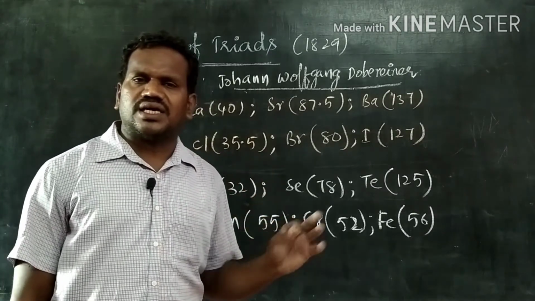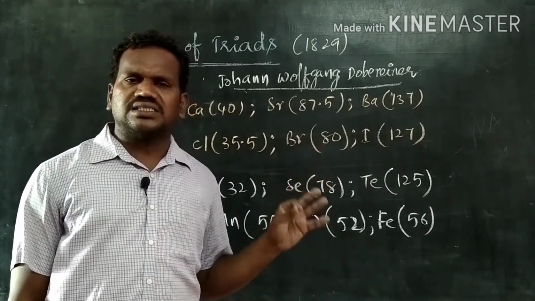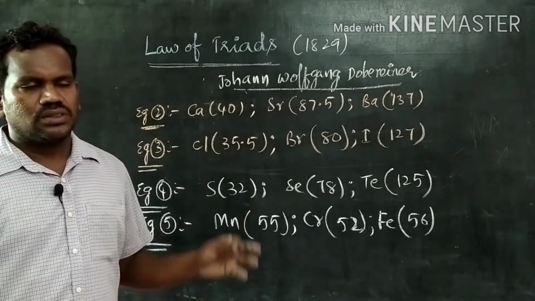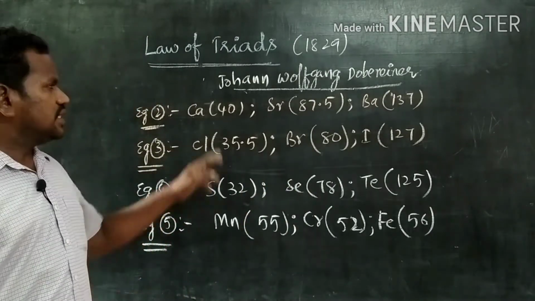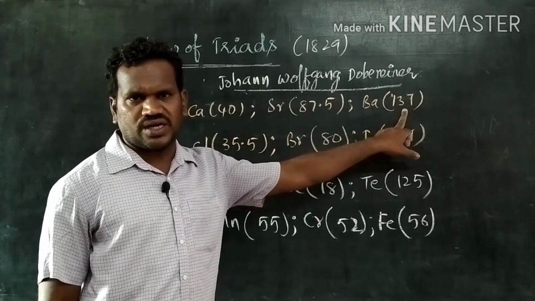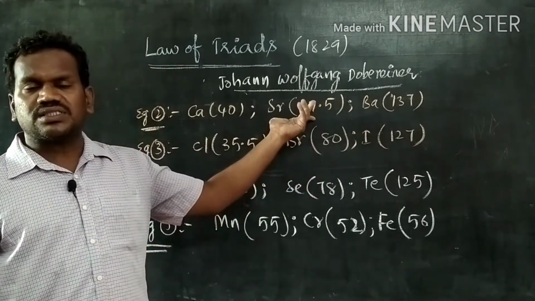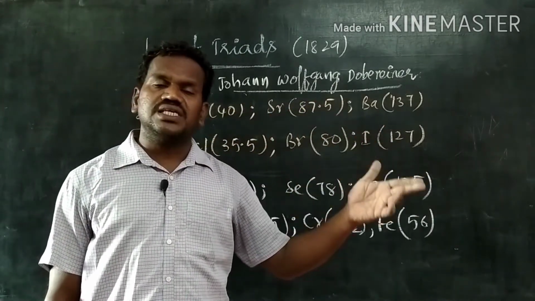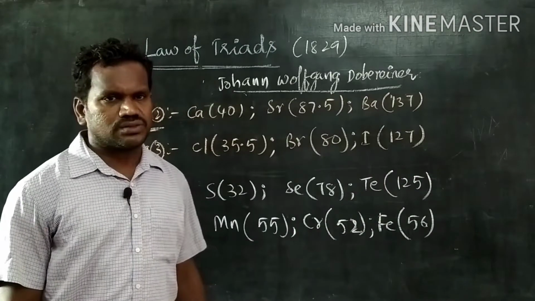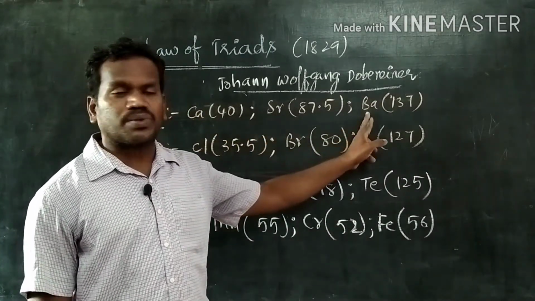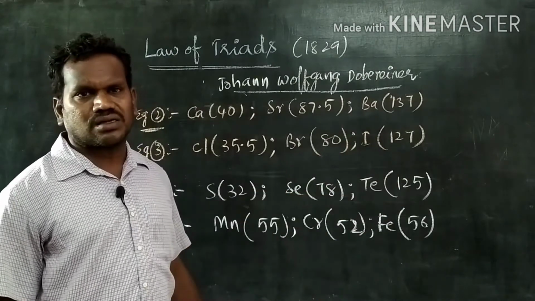Dobereiner considered atomic weight as a fundamental property of elements. As per that, he arranged the elements in ascending order of their atomic weights. Of course, only 3 elements are there in a group, possessing similar physical and chemical properties. The properties of calcium, strontium, and barium are similar.